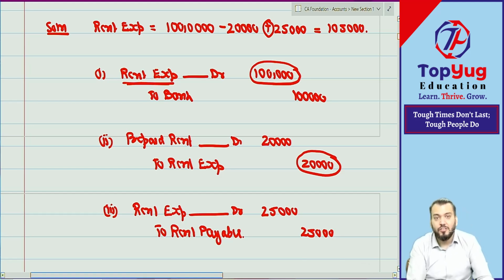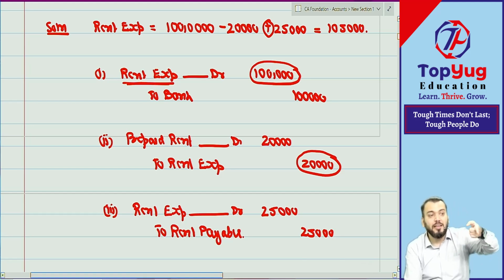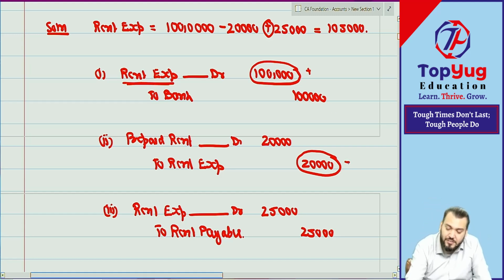So you can see rent expense debited 1 lakh, then credited 20,000, so automatically minus. If some amount is credited to a debit amount, it is minus now. Then once again debited, plus. So you have done 1 lakh minus 20 plus 25. So automatically your rent expense becomes how much? 1 lakh 5,000. Understood? Correct.